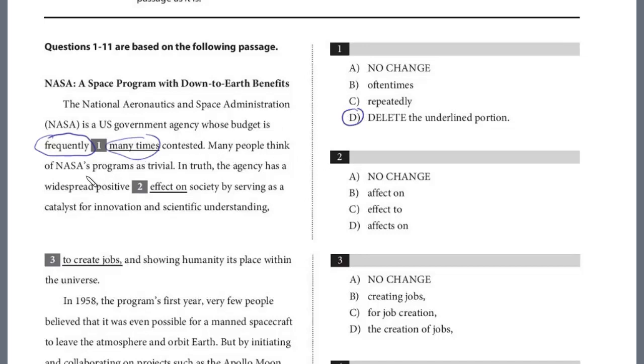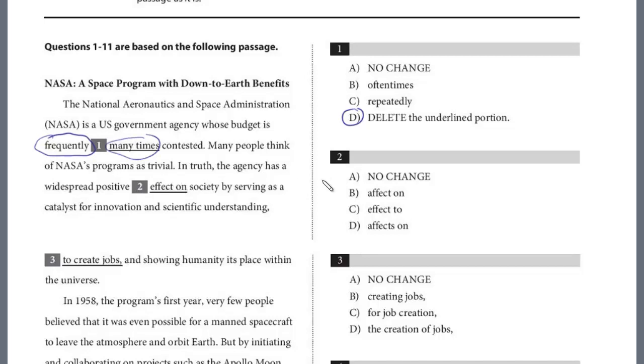Many people think of NASA's programs as trivial. In truth, the agency has a widespread positive effect on society by serving as a catalyst for innovation and scientific understanding, to create jobs, and showing humanity its place within the universe. So we have a couple of questions here. Question 2, the agency has a widespread positive effect on society. And if you look at the choices, this is really a type of diction question. They're really testing the correct spelling of a word.